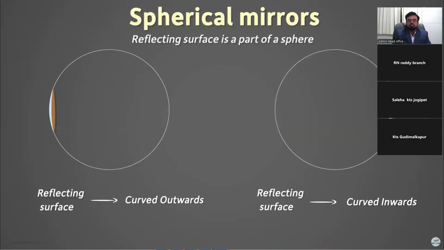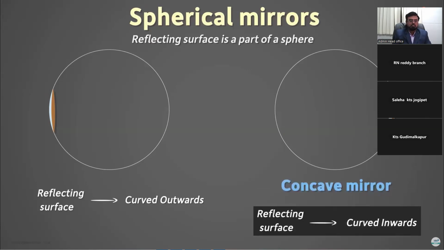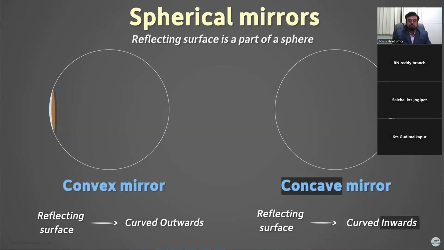Now, both these are given special names. The mirror that has its reflecting surface curved inwards is called a concave mirror, and the mirror that has its reflecting surface curved outwards is called convex mirror. Yes, inwards, concave, and outwards, convex.